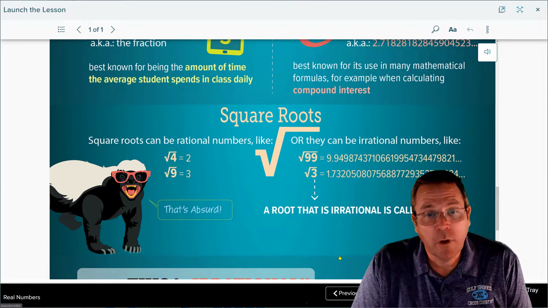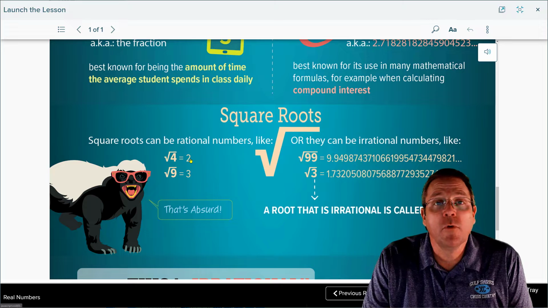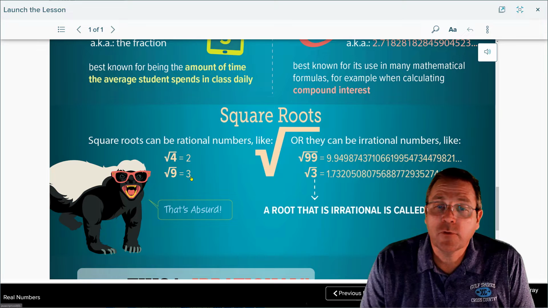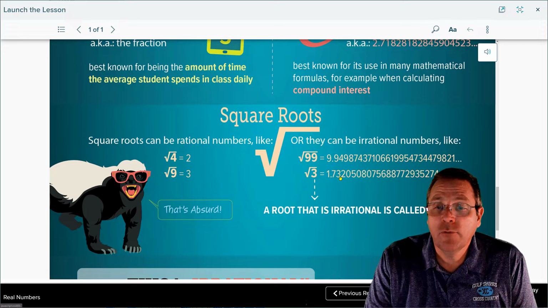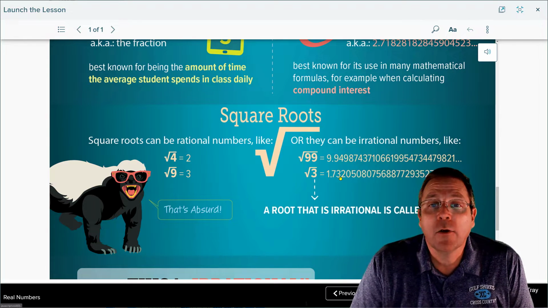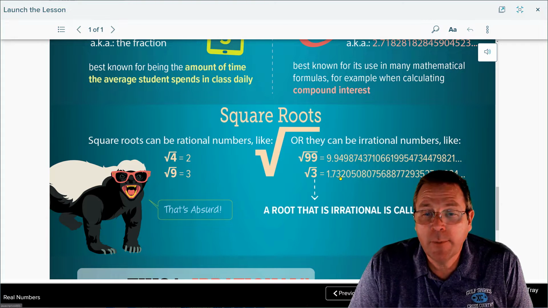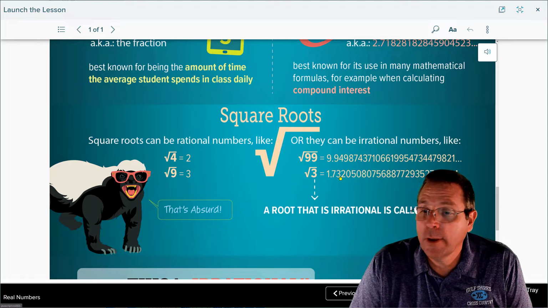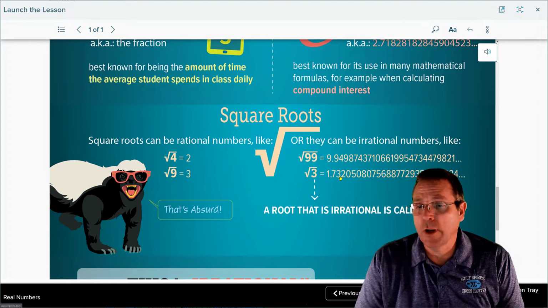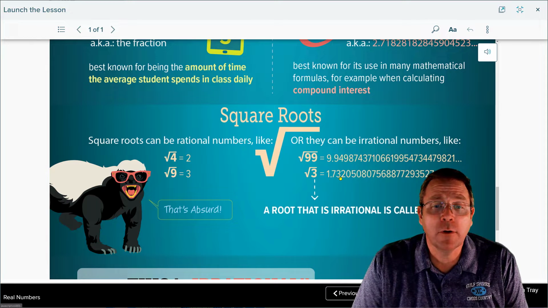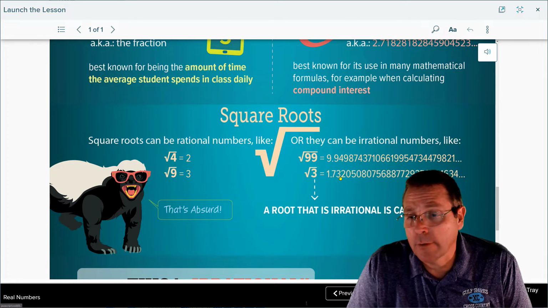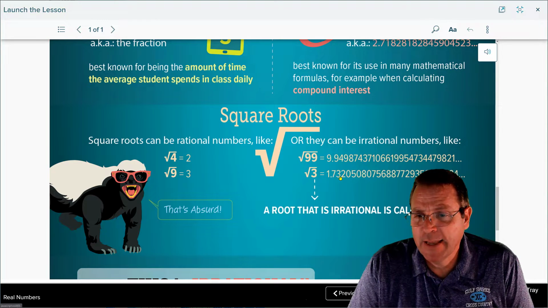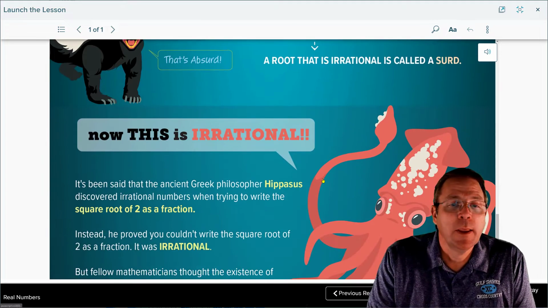Some square roots can be rational. The square root of 4 is 2. The square root of 9 is 3. Totally rational. However, the square root of 99 and the square root of 3, totally irrational. They are non-terminating, non-repeating decimals. A root that is irrational is called a surd. I have never heard that. See, even I learn things. I wonder where you actually use that. A surd. Can't see that coming up in common conversation.